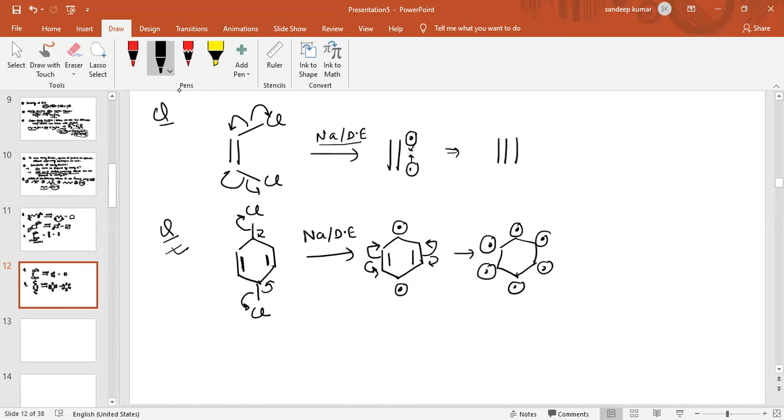Now see, these two free radicals will form a bond, these two free radicals will also form a bond, and these two free radicals will also form a bond. Now it will be like this. Why do both pi bonds break? You will see, because it is going to convert into a more stable form, which is benzene, which is aromatic in nature. Therefore this reaction takes place in such a way.